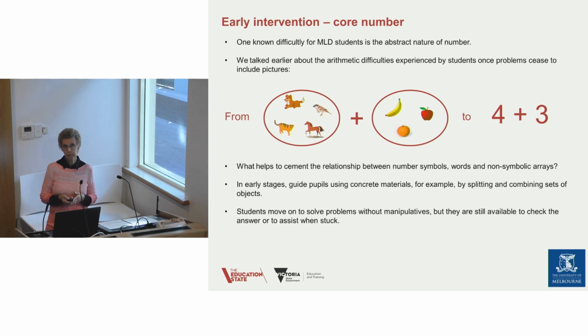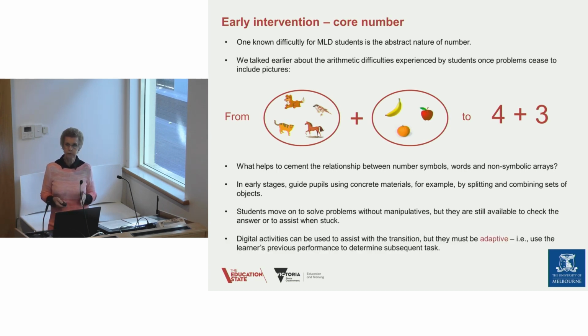Students move on to solve problems without manipulatives, but it's important not to move on until you're secure in knowing that they understand what they're doing with the manipulatives, but keep them still available to check the answer or assist when stuck. And then, of course, digital activities can also be used, but again, they need to be adaptive.